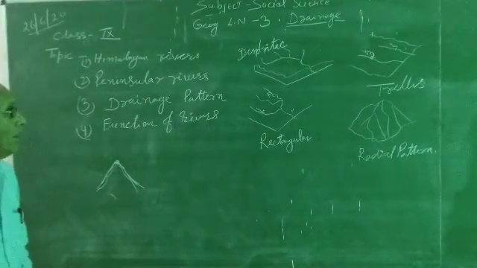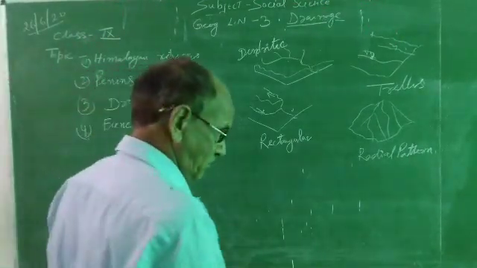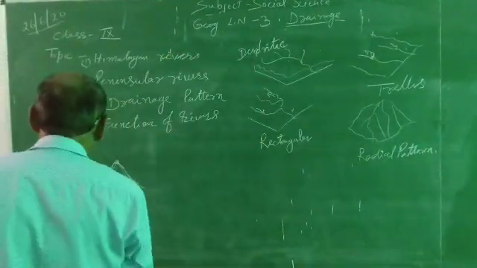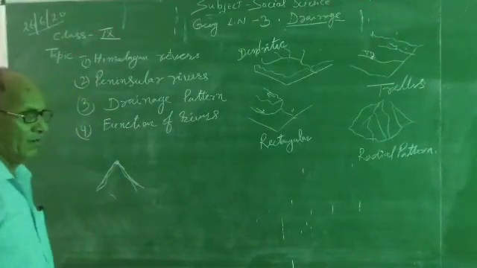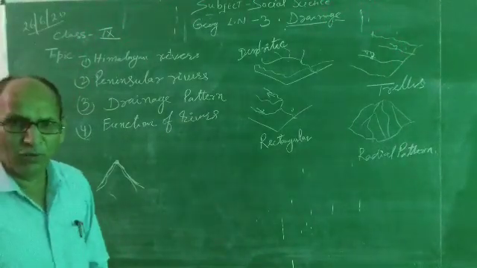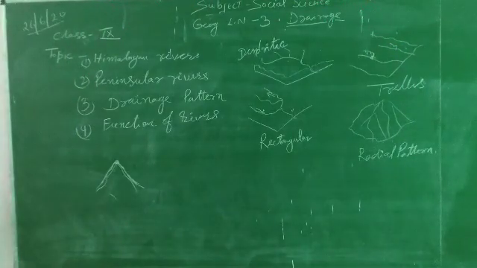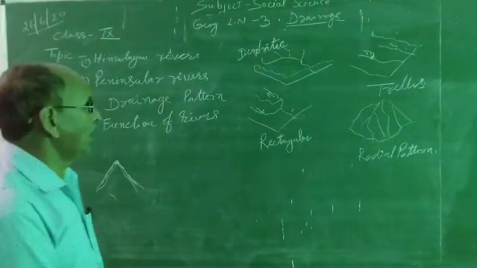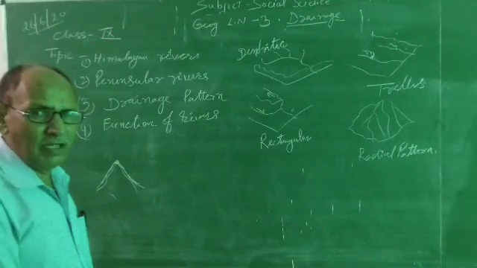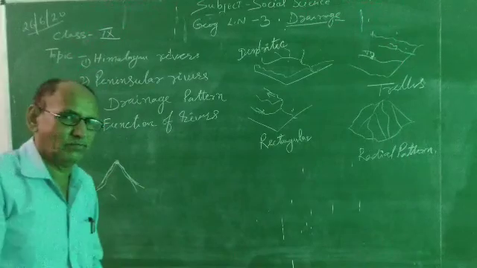So now I will discuss the drainage pattern in India. India is very well called the river wise, because in the whole world, India has 70 to 80% water available. But some rivers are perennial and some are non-perennial. What is perennial? Perennial means those rivers have water available throughout the year. That is known as the perennial river.